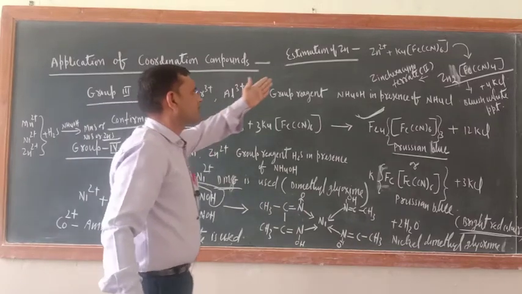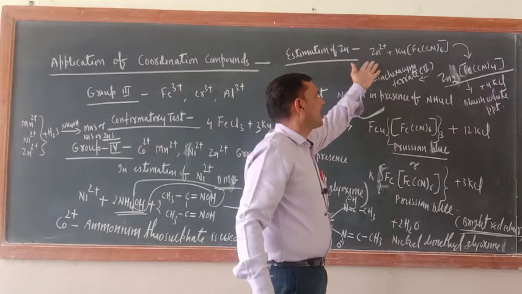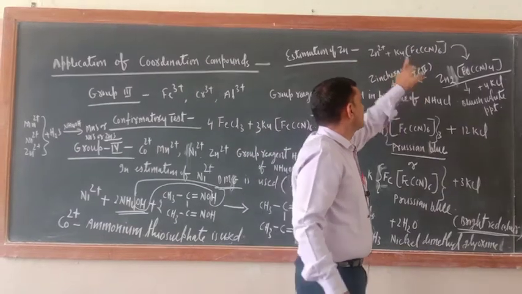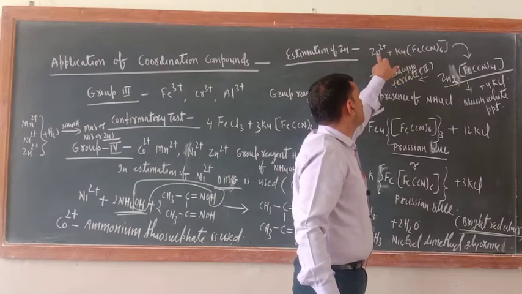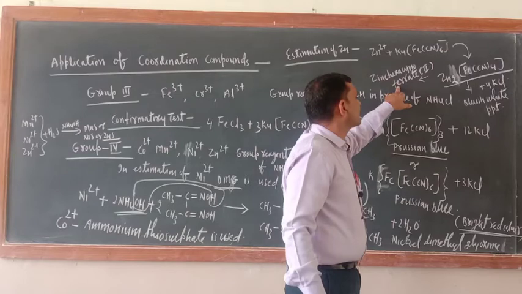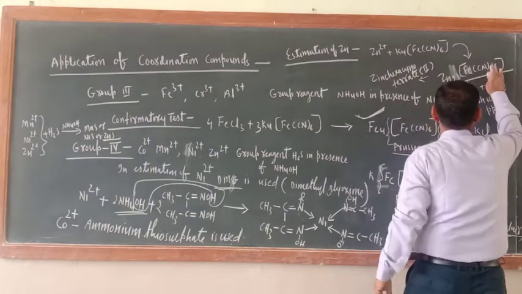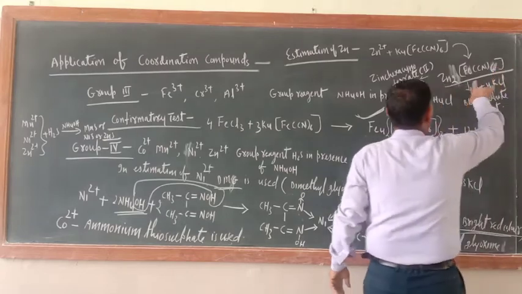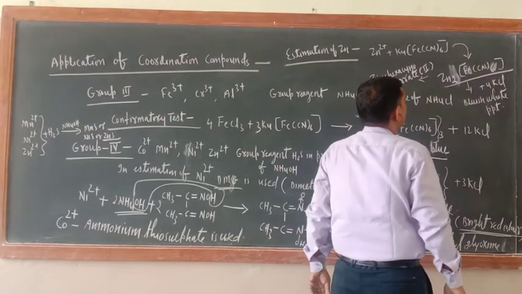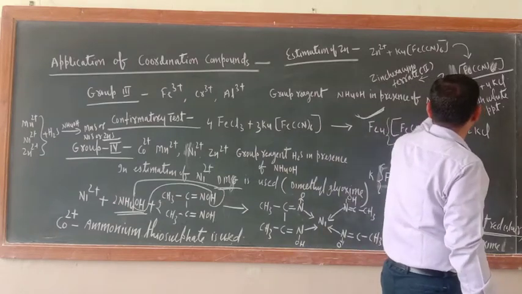Now zinc is also a member. So you take the salt containing Zn2+ ion and treat with K4[Fe(CN)6]. So you will get, just see, these potassium ions will be replaced by zinc ion and you will get zinc hexacyanoferrate(II). Let me check the formula.